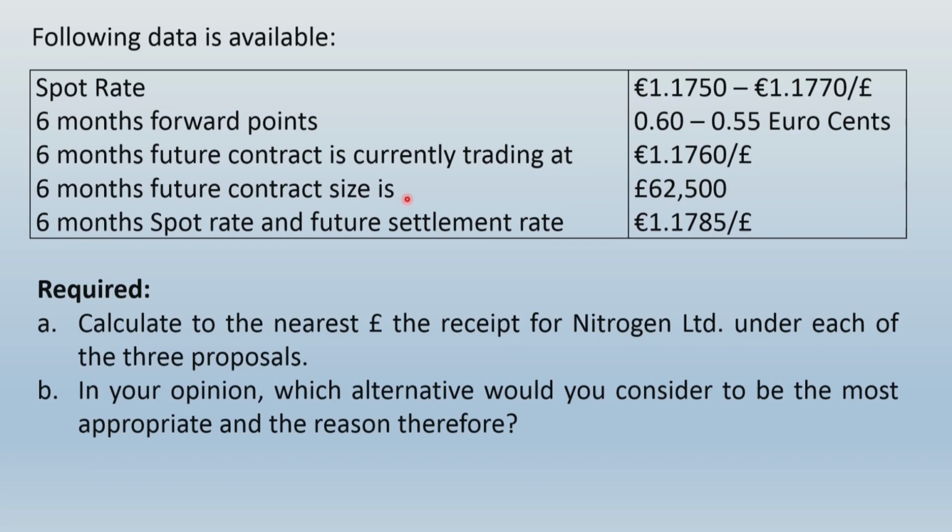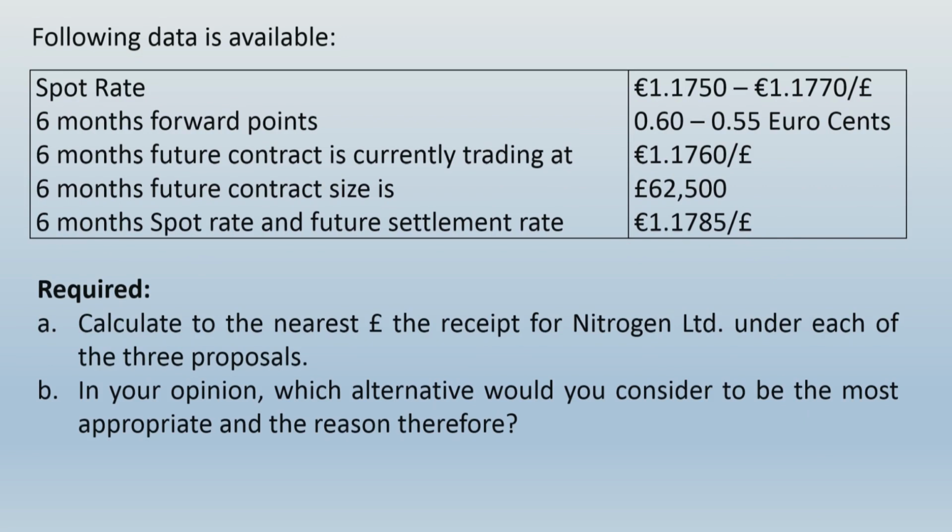Your objective will be to sell euro, but the currency future contract is given in terms of pound. So indirectly you would want to buy pounds, correct? And because you would want to buy pounds, you should take a long position in the currency futures contract. And now they have given this as the settlement rate for the futures contract, and the same thing has been informed as 6 months spot rate also.